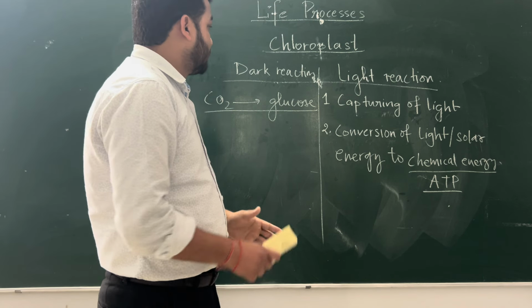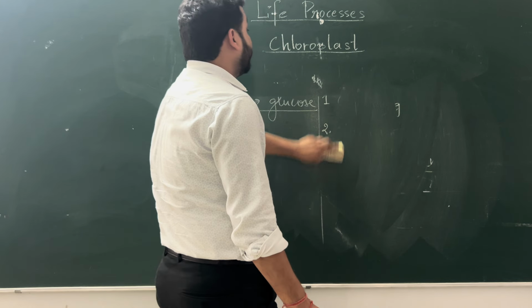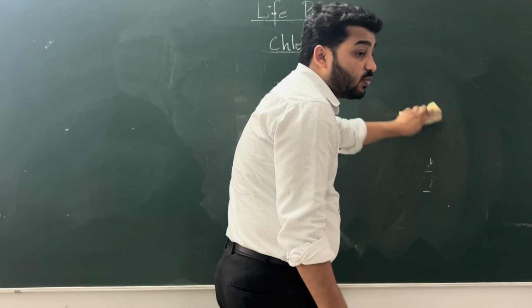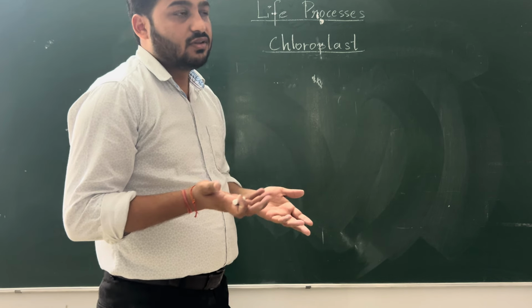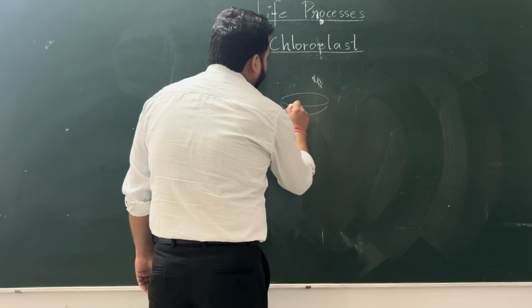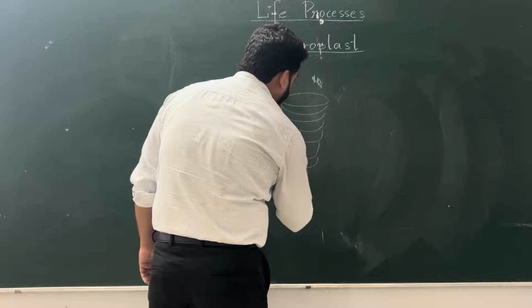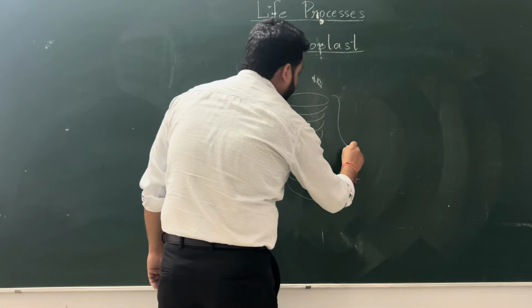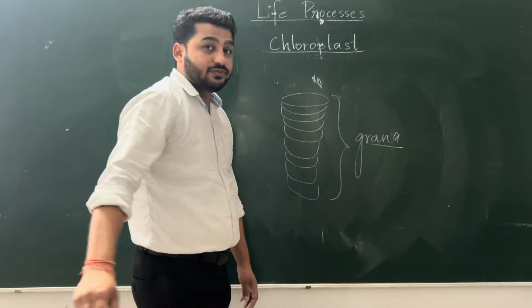Now where does this occur? It occurs in the chloroplast. But which part of the chloroplast works? How? Let's see. You must have learned that there is thylakoid and there is granum. A pile-like structure is called granum.